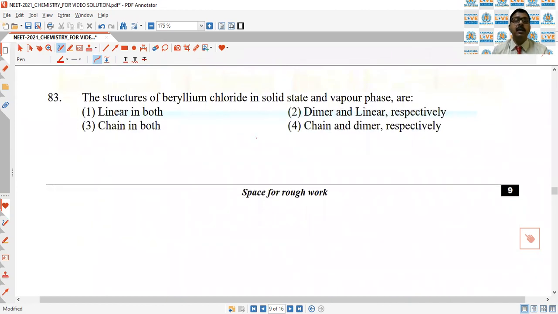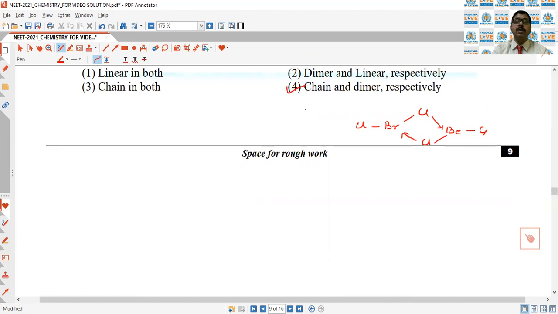Next, the structure of beryllium chloride in solid state and in vapor state are respectively. In vapor state, beryllium chloride exists as a dimer like this one, while in solid state it exists as a chain. That is why fourth is the correct answer.